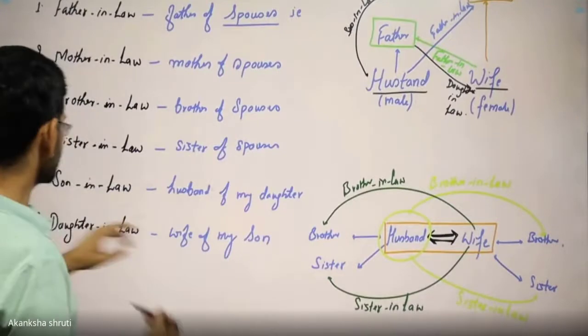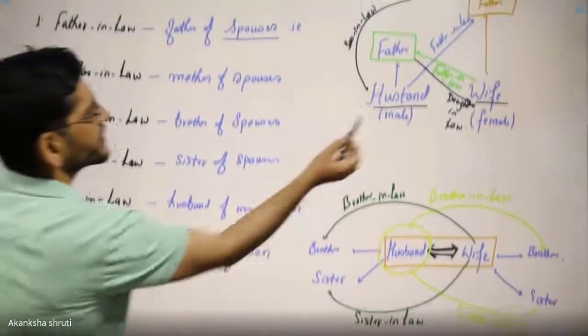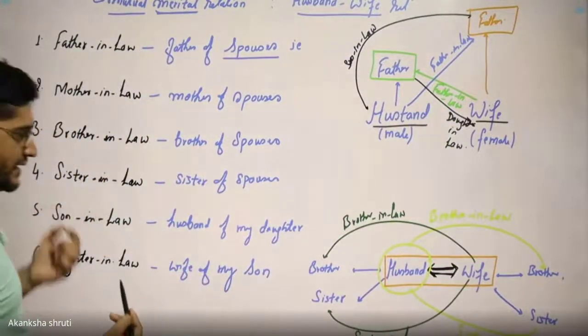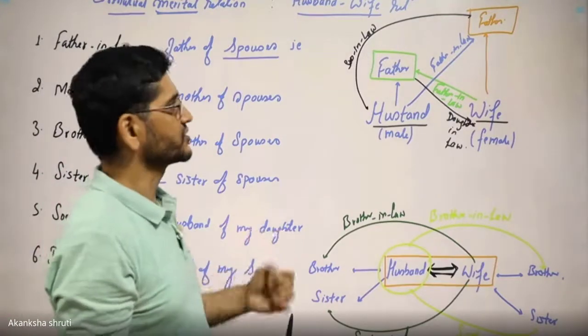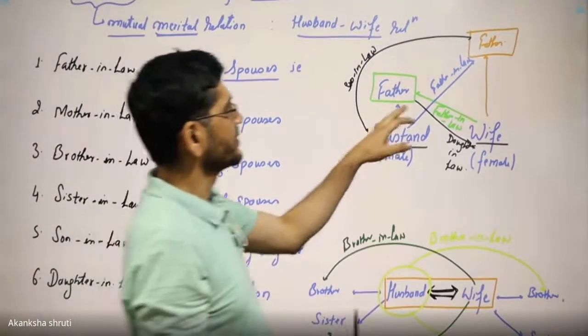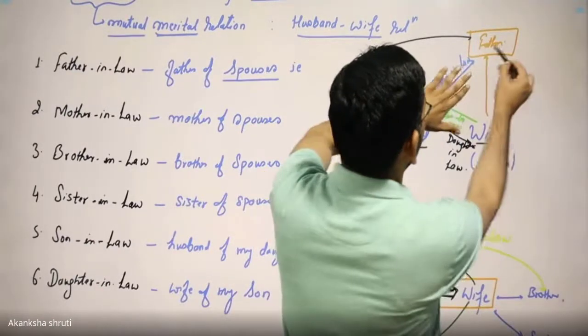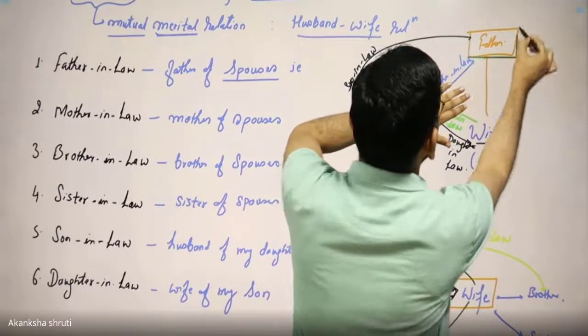For understanding this son-in-law and daughter-in-law, students, let us come to this diagram again. The term son-in-law, by definition, is the husband of my daughter. Say, let us consider this man, means the father of my wife. This one.